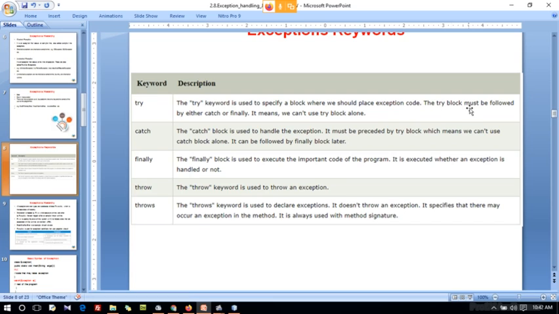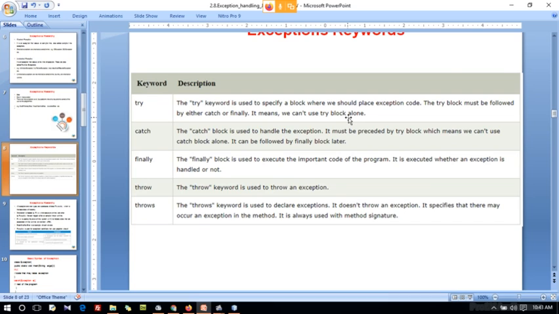The try block must be followed by either a catch or finally block. It means that we cannot use a try block alone. In the try block we write the logic of the entire program or a particular logic.